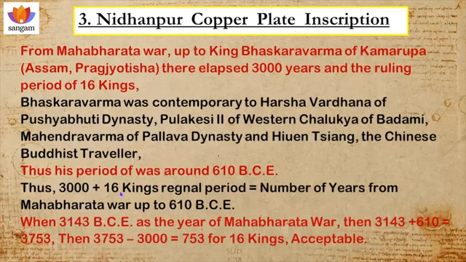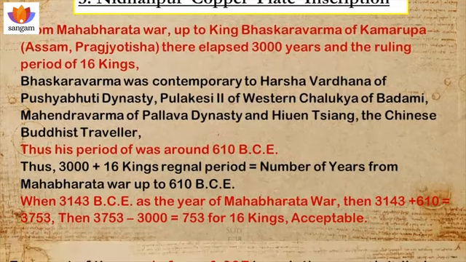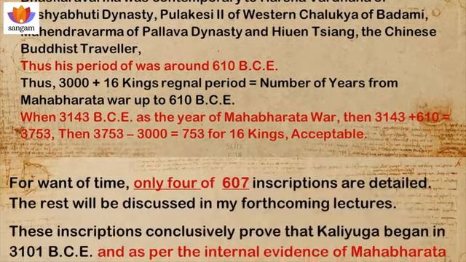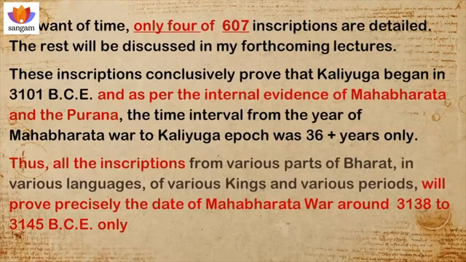So, 3000 years plus the regnal period of 16 kings is equal to the number of years from the Mahabharata War up to 610 CE. The calculation shows 753 years for 16 kings. So, it is totally acceptable. So, the Nidhanpur copper plate inscription also favors my date only. For want of time, I have described only four. And all these inscriptions correctly point out that Kali Yuga began in 3101 BCE.